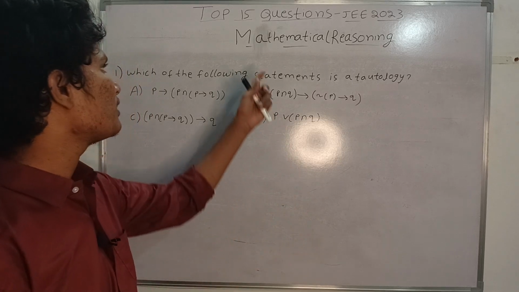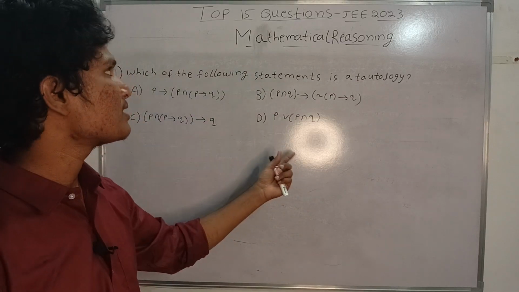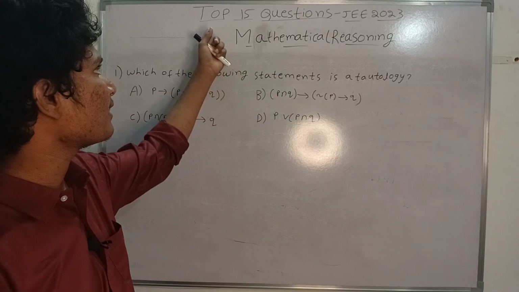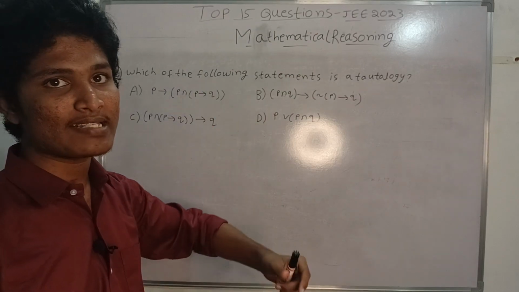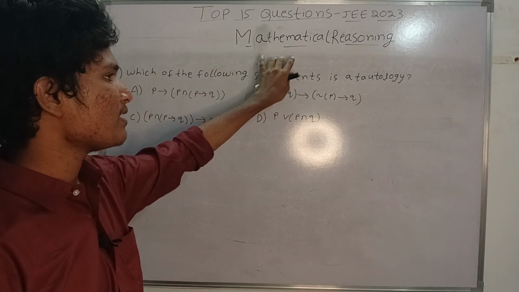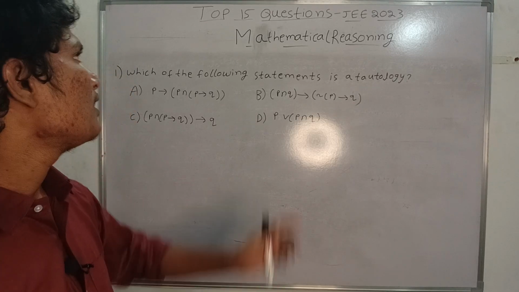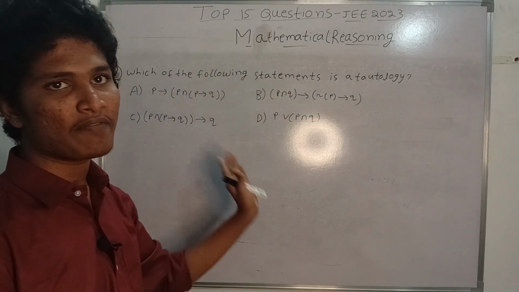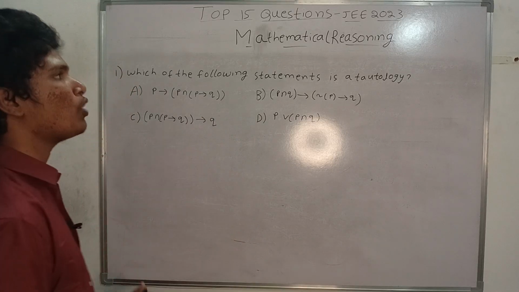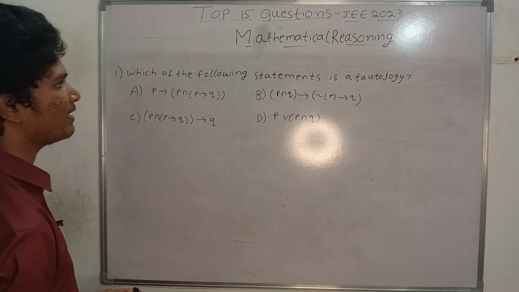And also, this is the mathematical reasoning. This is the first chapter which is being discussed under the top 15 question series, which I have started recently. The first chapter is mathematical reasoning, the second chapter statistics. Like that, the complete mathematics syllabus will be covered. The top 15 questions will be covered for every chapter. So now let's get into this video and discuss the first question of mathematical reasoning.